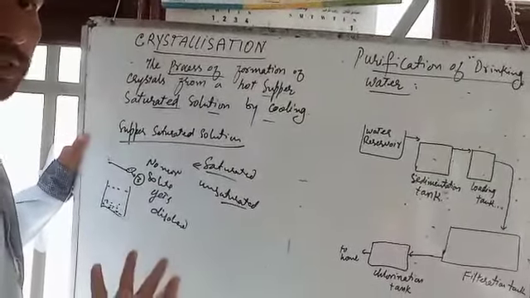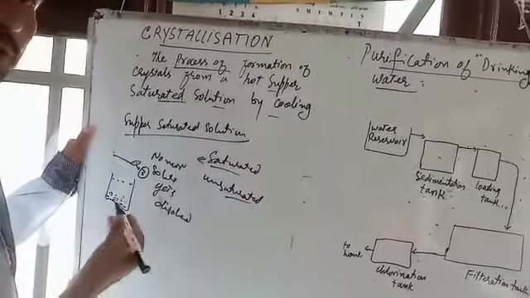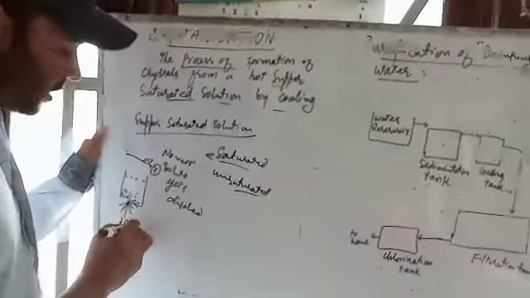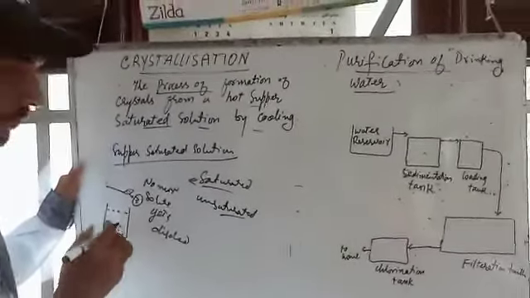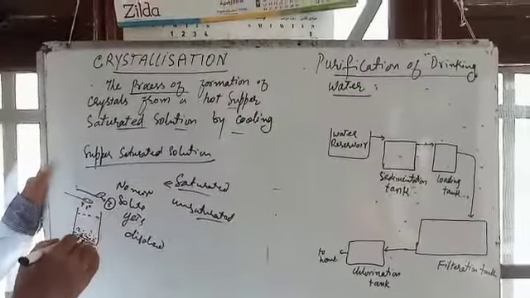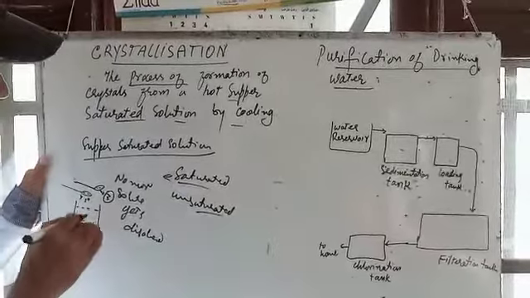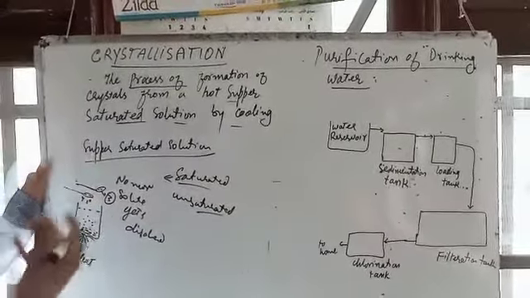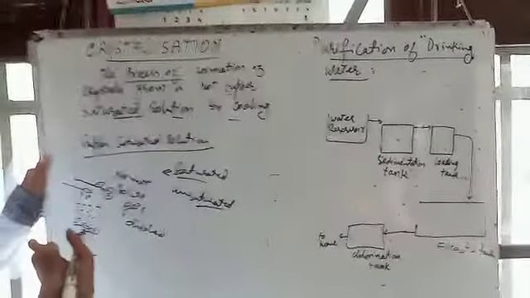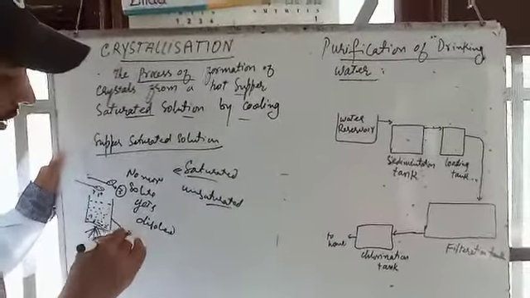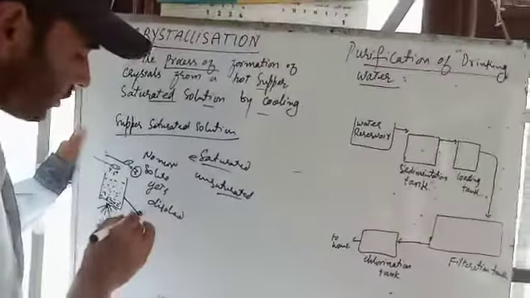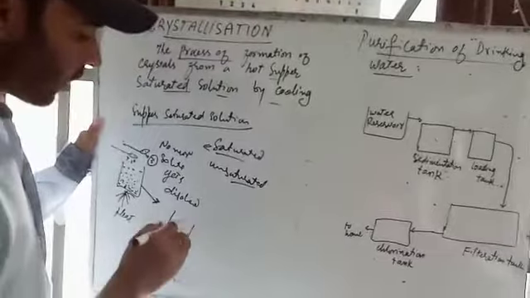Then what is the process through which I can dissolve more solute in it? I will heat the solution, so that more solute gets added. I will add again 3, 4, 5, 6 spoons to it, and that means a lot of solute gets added to the solution on applying heat or increasing the temperature. Now that solution is known as a supersaturated solution. This supersaturated solution is now the hot solution.